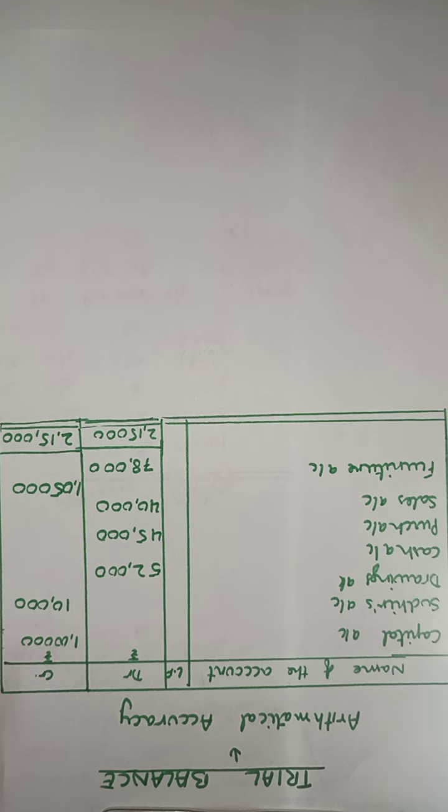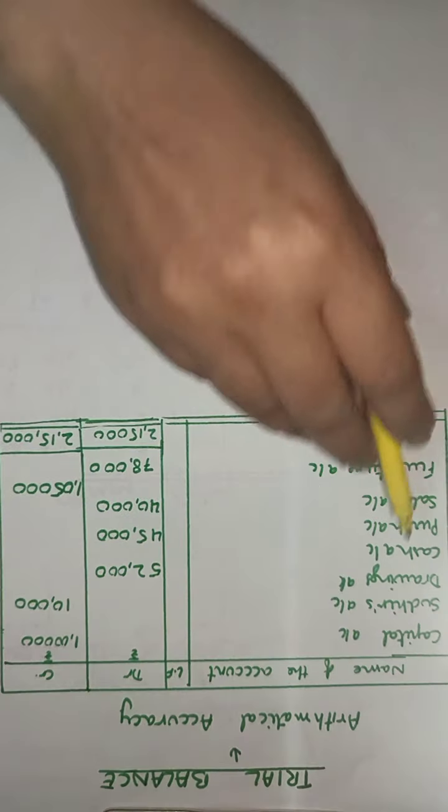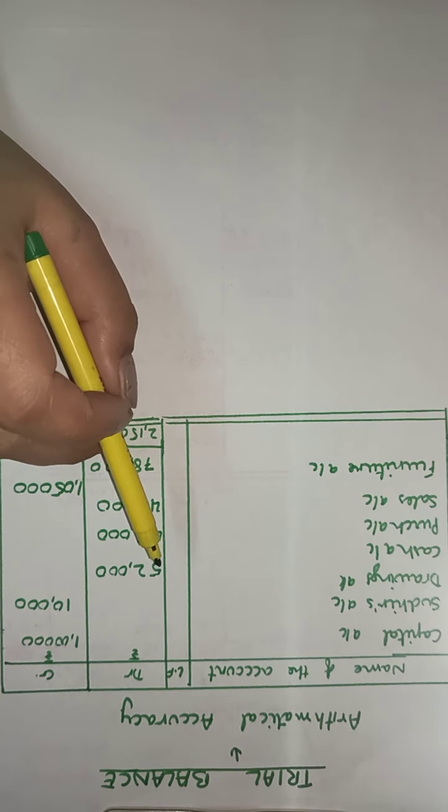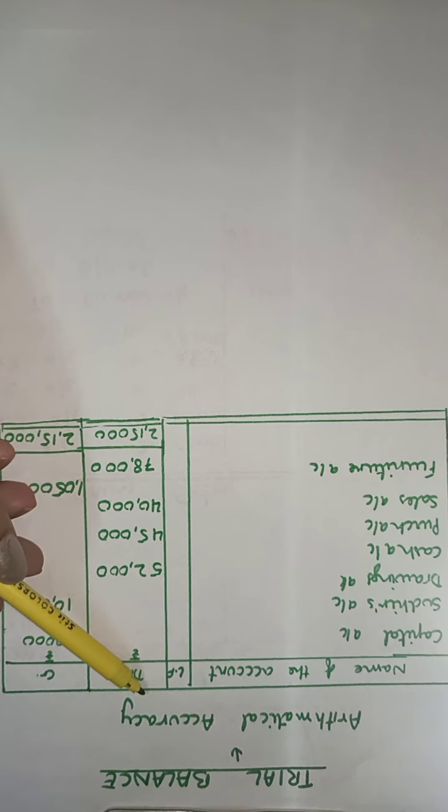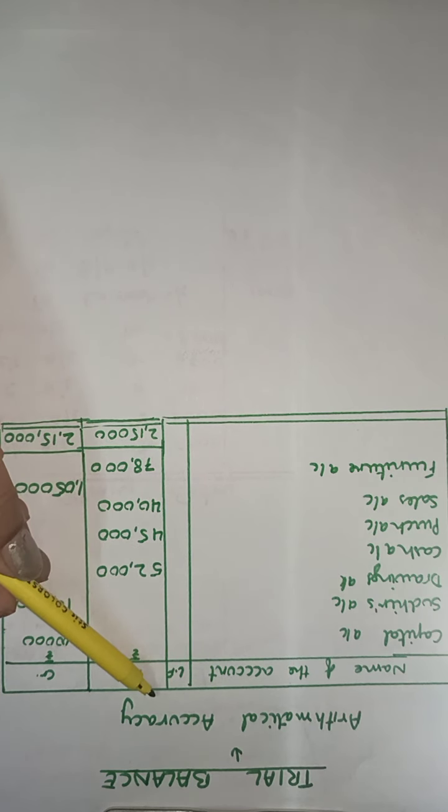We cannot bring the possibility of errors down to 0%. That is never possible. But in case we ignore it, then the financial statements will reveal a dismaying figure. That means the figure that is interpreted by the financial statements may not be correct. So now what do we do? We prepare this statement. This is not an account. It is a statement to check the arithmetical accuracy of the accounting records that have been made till now.